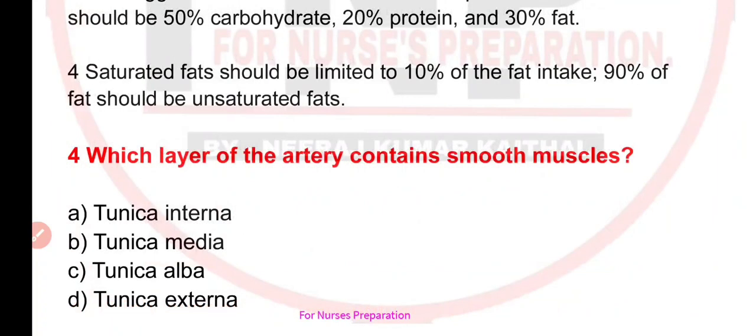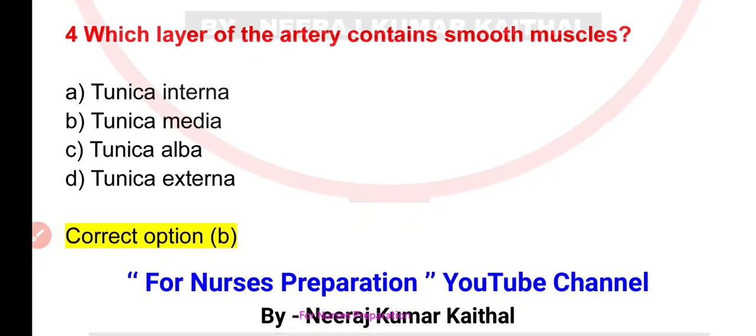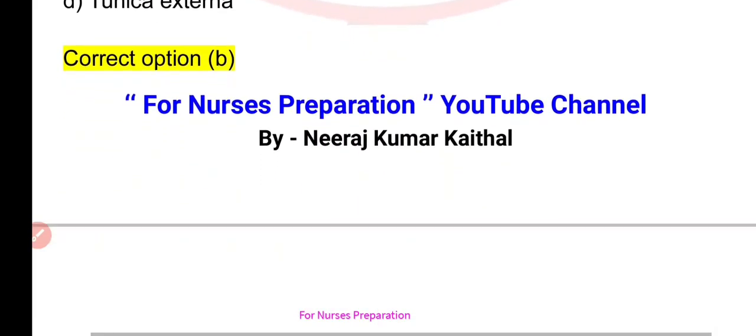Next question is, which layer of the artery contains smooth muscles? Your options are A. Tunica interna, B. Tunica media, C. Tunica alba, or D. Tunica externa. Correct option is option number B, that is tunica media.